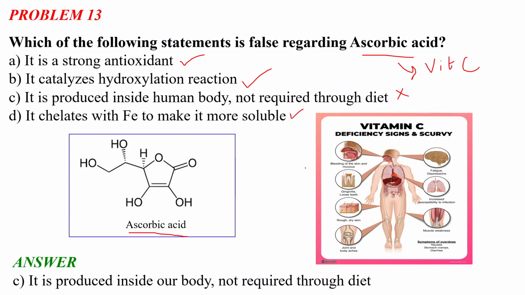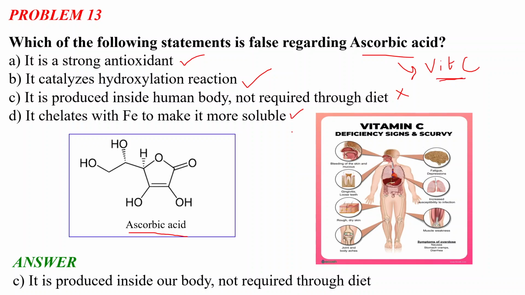Actually, vitamin C and iron are very correlated, like vitamin D and calcium. For absorption of iron into our body through diet, we need to take vitamin C. Like for calcium absorption, we need vitamin D. You have seen that when there is a bone-related deficiency, it is advised to take vitamin D as well, because vitamin D increases the absorption of calcium in our body, and vitamin C increases the absorption of iron.